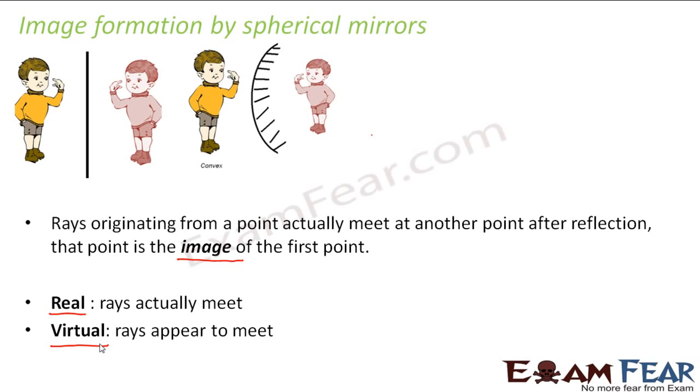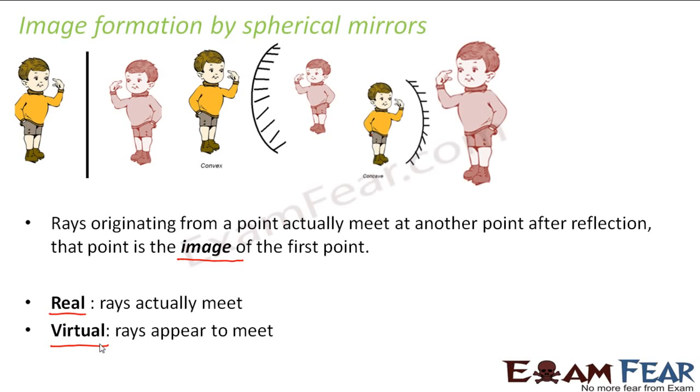Now, instead of the plane mirror, if you have a convex mirror, then what happens? Here also you get a virtual image. You saw in the previous slide that when a ray which is parallel to the principal axis falls on the convex mirror, it gets diverged and it looks as if it is meeting at a point, that is the principal focus. So in this case, the reflected rays do not actually meet at a point. They appear to meet at a point. So we get a virtual image. In a convex mirror, this is how we get an image.